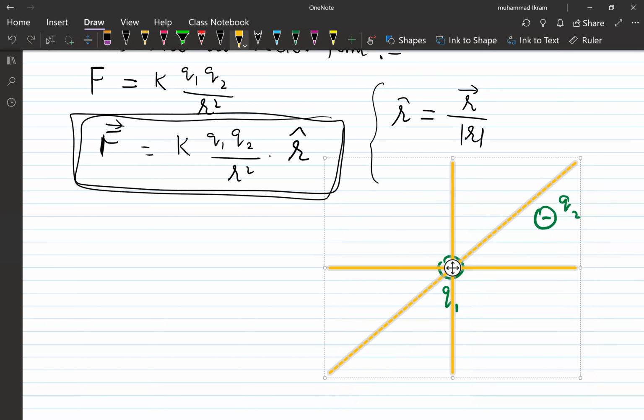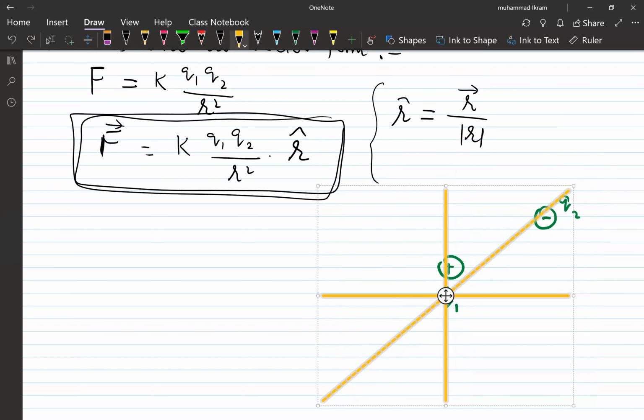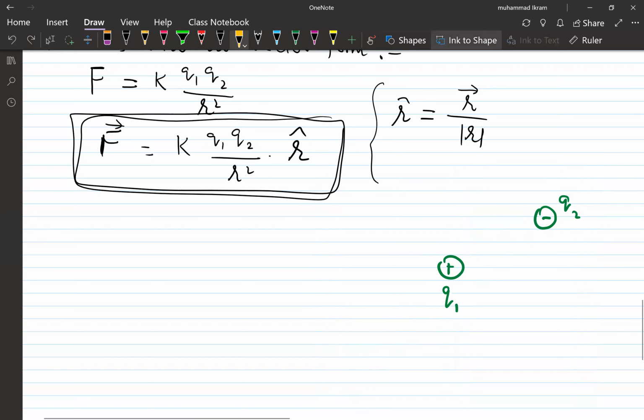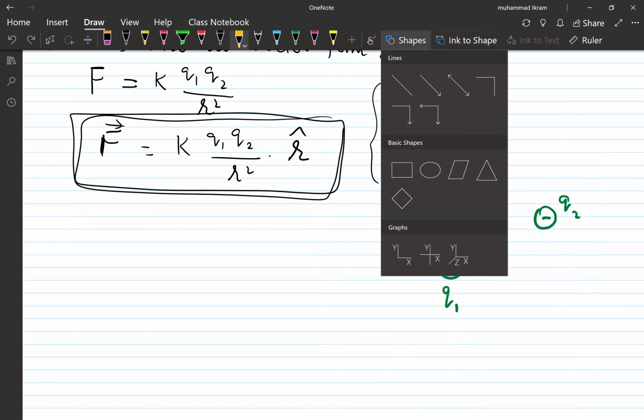Let me first do it for you in the two-dimensional plane. Then later, once you understand, I will show you how to do it in the 3D plane. So let us do it for this one first.